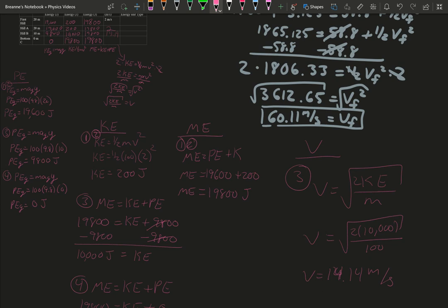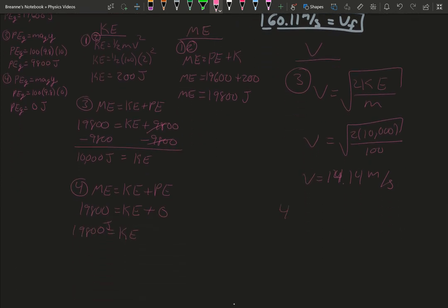So you plug that in there, 14.14 meters per second. And then for part 4, again, your velocity is the square root of 2 times kinetic energy over mass. Your kinetic energy for part 4 is all of it.